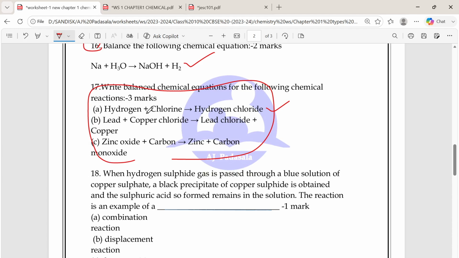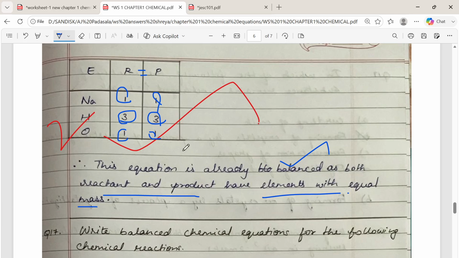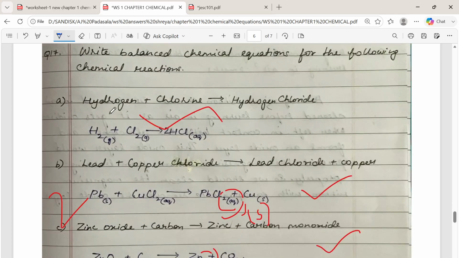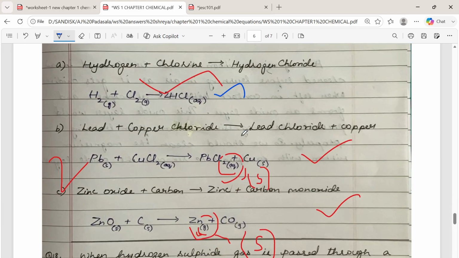The first one is hydrogen plus chlorine, which gives hydrogen chloride. Second one is lead plus copper chloride, which gives lead chloride plus copper. And third one is zinc oxide plus carbon, which gives zinc and carbon monoxide. Now see, the first equation: H2 plus Cl2 gives 2HCl. This is the proper equation. And whenever you write the equation, please add the physical state also. It is also very much important.